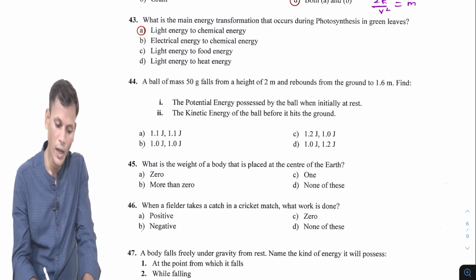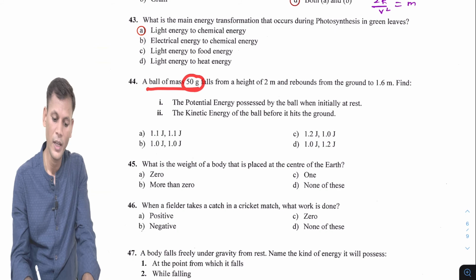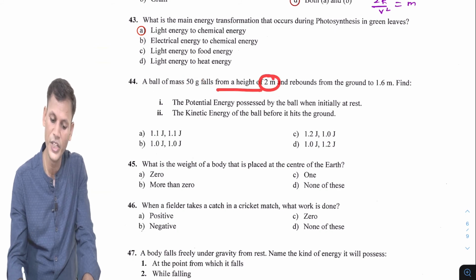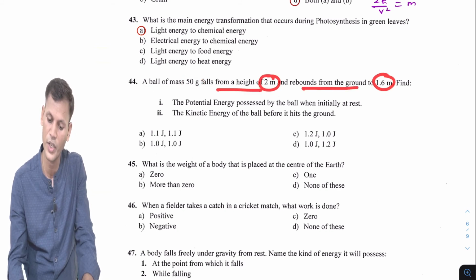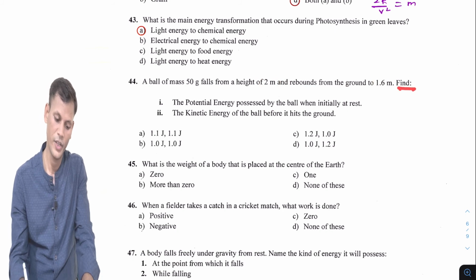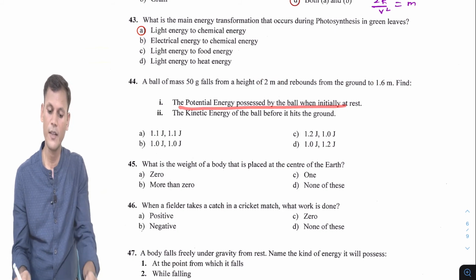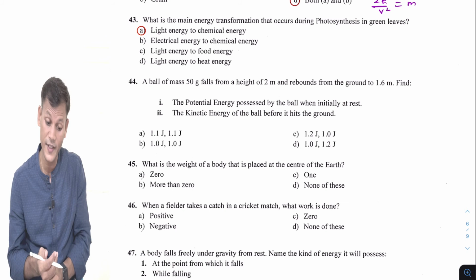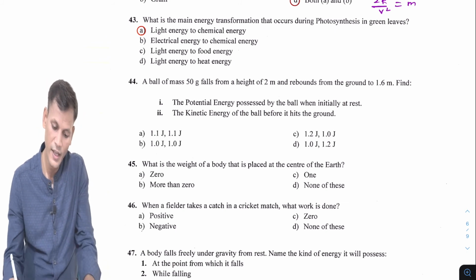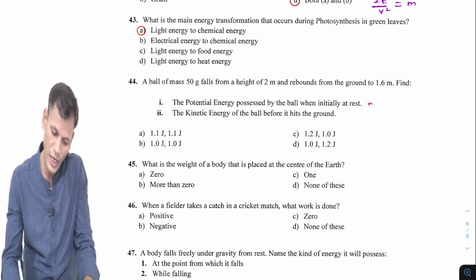Question number 44. A ball of mass 50 gram falls from a height of 2 meter and rebounds from the ground to 1.6 meter. Find the potential energy possessed by the ball when initially at rest. So potential energy is mgh.